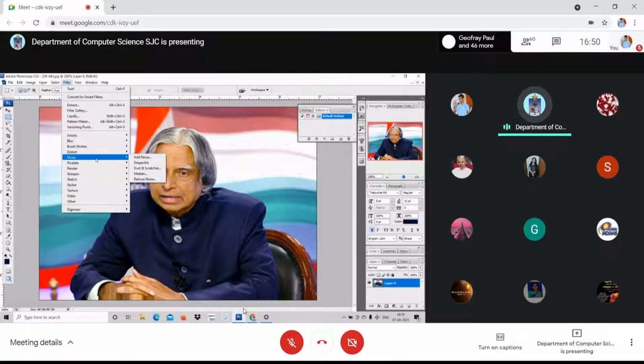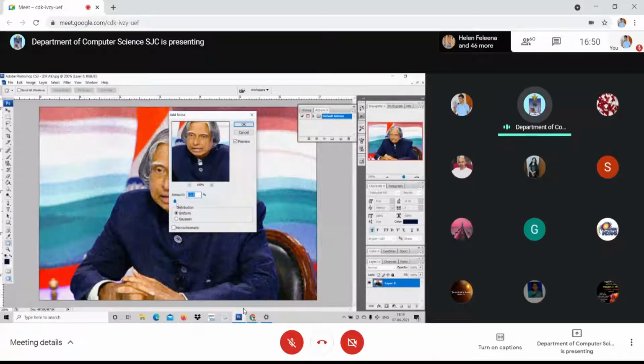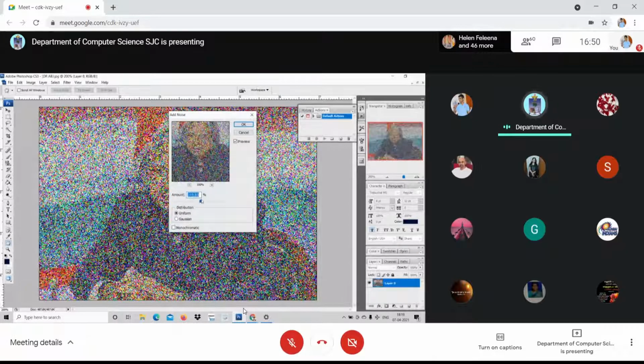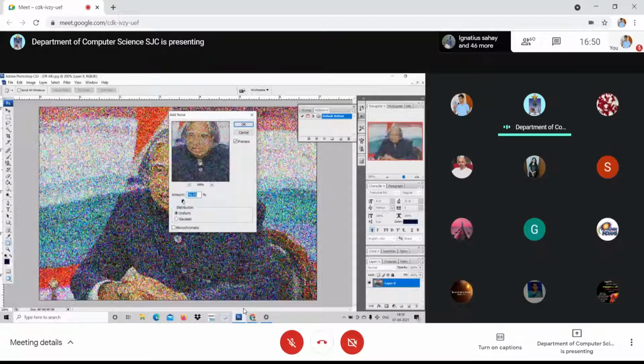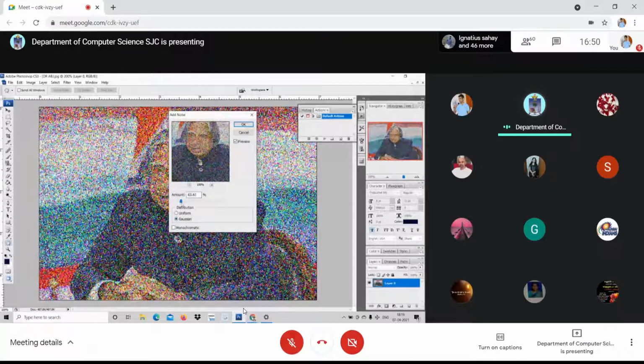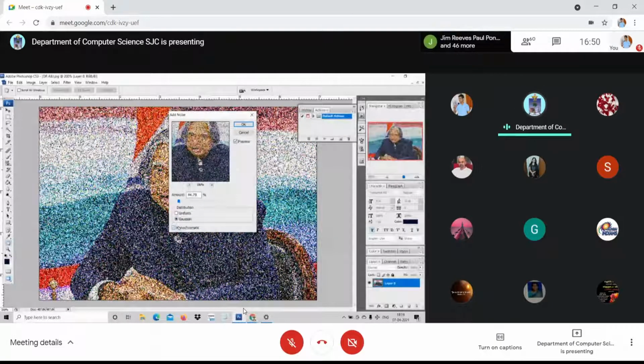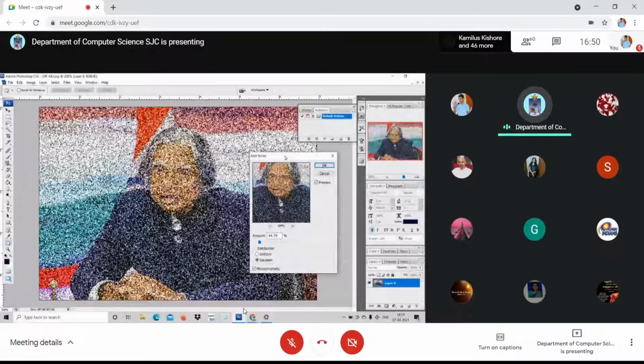Noise. Noise, grains, adding grains, that's what we call noise. For example, I just click over here, add noise. See, grains. I increase the amount of grains. Look at here, it's full of tiles, like. Am I clear to you? This is adding grains. Uniform or Gaussian, you can choose any one of these. It can also be monochromatic. Look at here, as if you have done it from tiles.